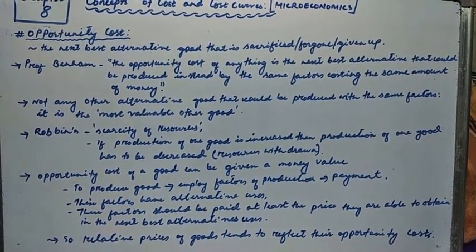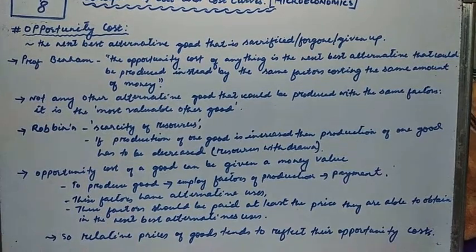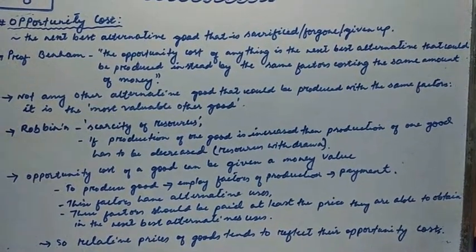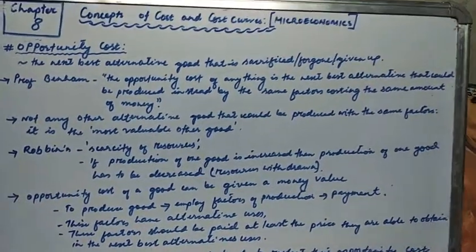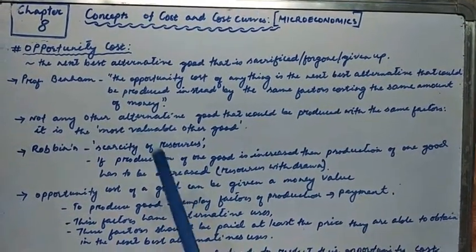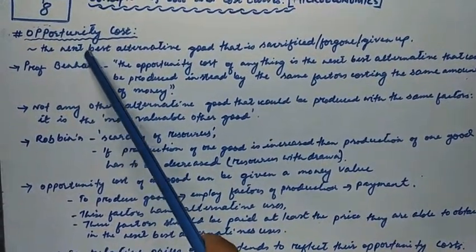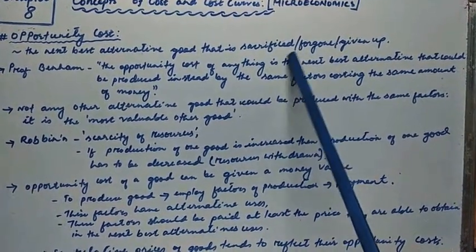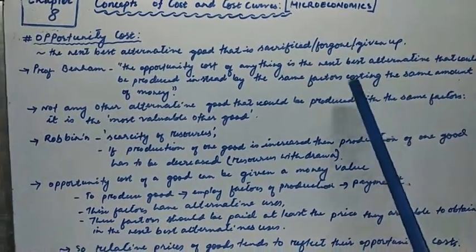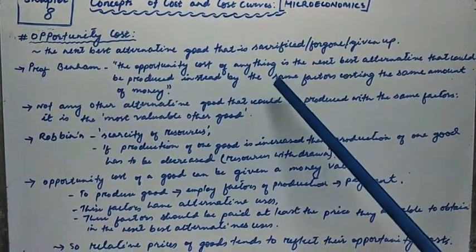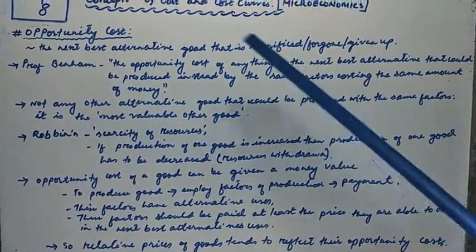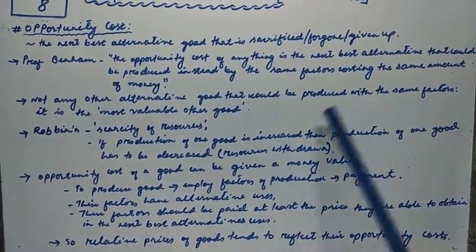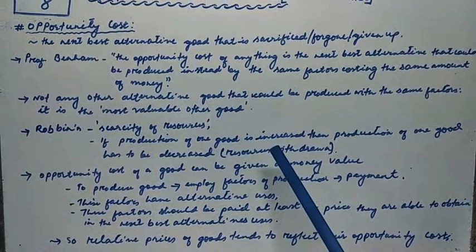So that is the concept behind opportunity cost. So what exactly is opportunity cost in the definition? It is the next best alternative good that is sacrificed, or forgone, or given up. I have given you an example from the consumer's point of view, but it is applied even from the producer's point of view.